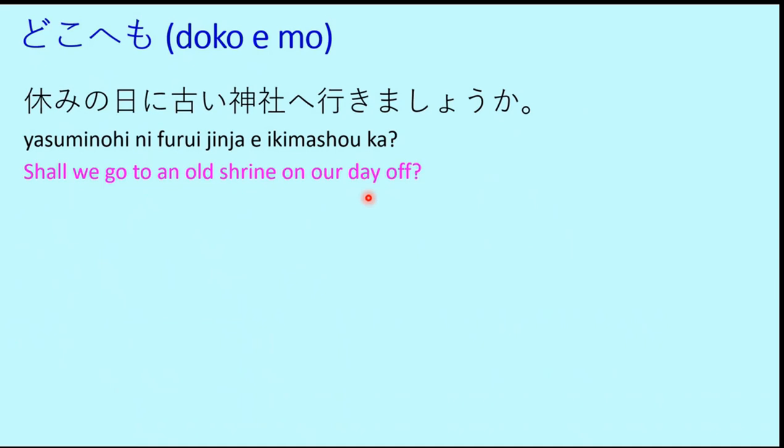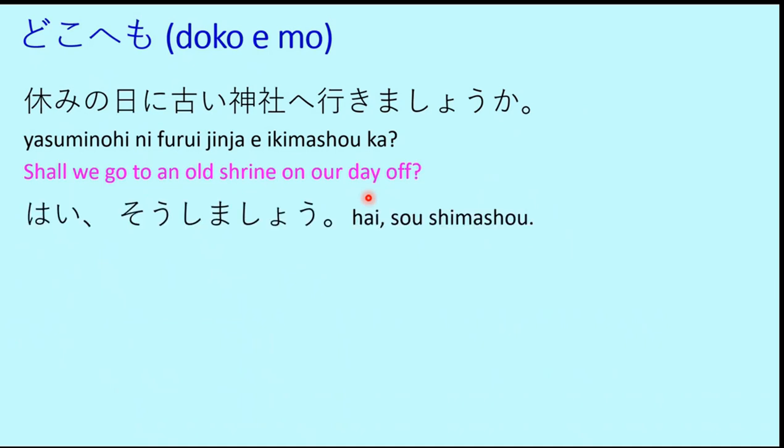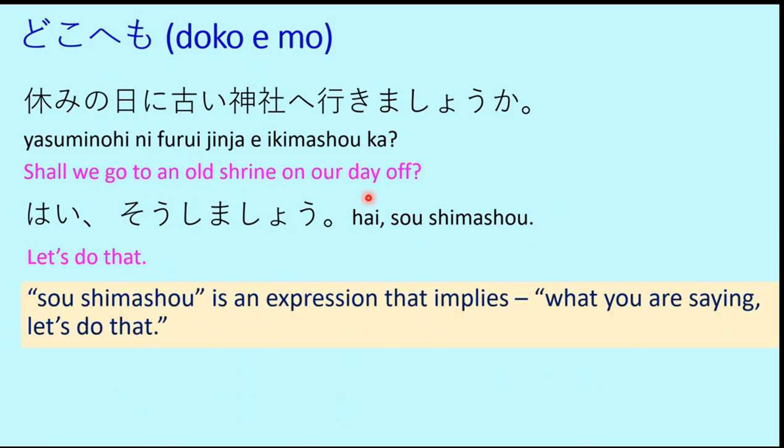Yasumi no hi ni furui jinja e ikimashou ka? Hai, sou shimashou. Yes, let's go or let's do that. Shimashou is let's do it. So if the answer is ikimashou, then it's let's go. If it is sou shimashou, then let's do that. Sou shimashou is an expression that implies that the listener is agreeing to do what the speaker is saying or suggesting. So, yasumi no hi ni furui jinja e ikimashou ka? Shall we go to an old shrine on our day off? Hai, sou shimashou. Let's do that.